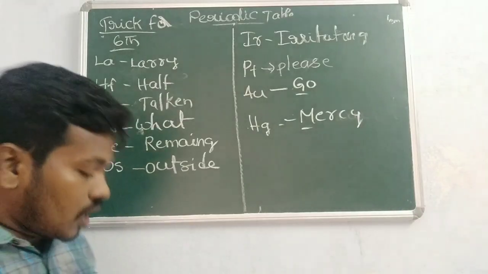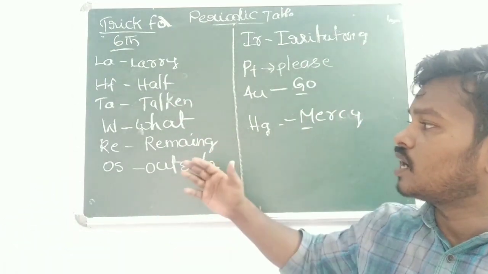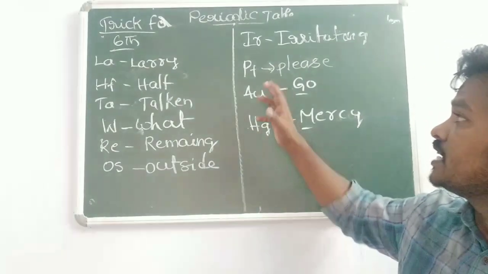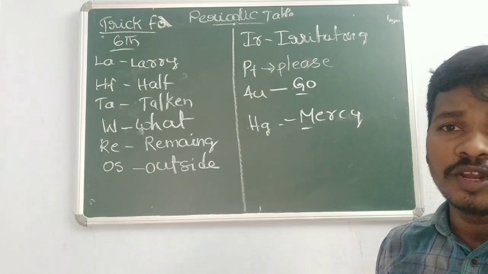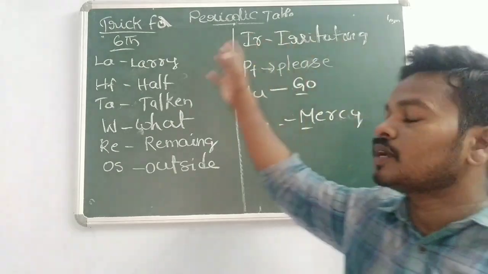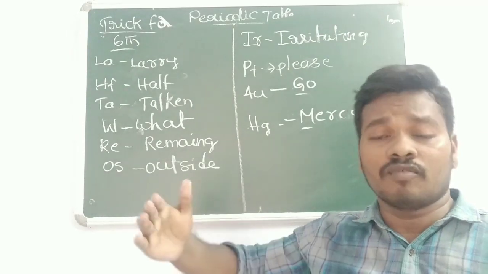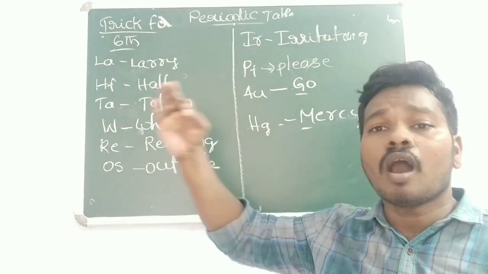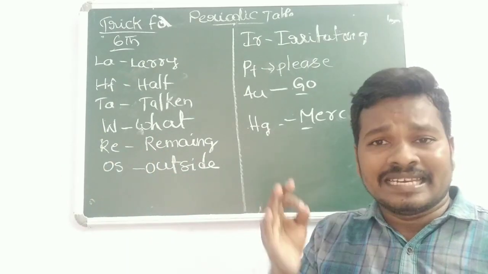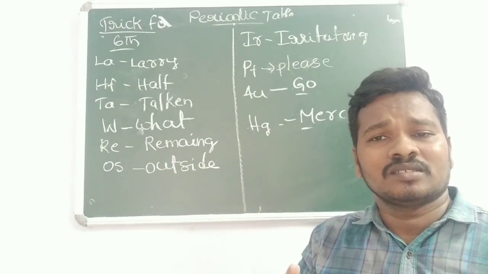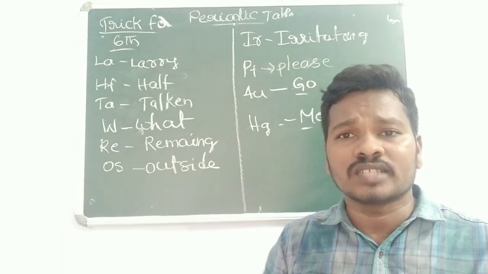So next you can see the sixth period: lanthanum, hafnium, tantalum, tungsten, rhenium, osmium, iridium, platinum, gold and mercury. So how to remember? Just remember this sentence: Larry half taken. What remaining outside? Irritating. Please go mercy.